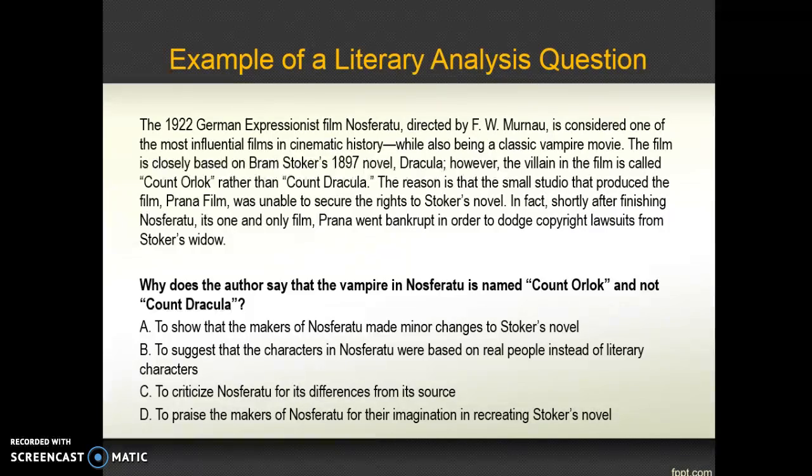Choices B, C, and D are incorrect, because the author does not indicate that the characters in Nosferatu were based on real people, and he or she neither criticizes Nosferatu for its differences from Dracula, nor praises the makers of the film for their imagination in recreating Stoker's novel.